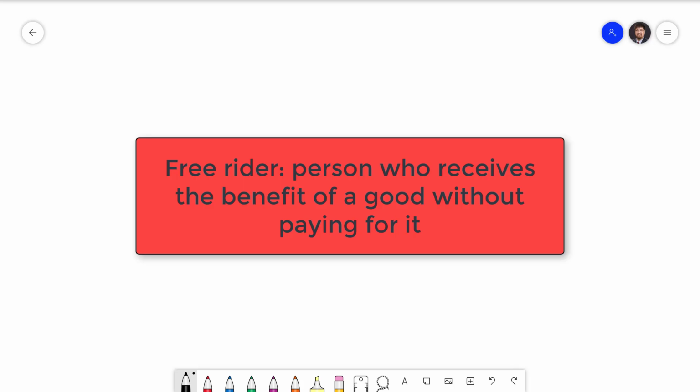Public goods are characterized by the free rider problem. A free rider is a person who receives the benefit of a good without paying for it. People are able to free ride on public goods because they are not excludable.